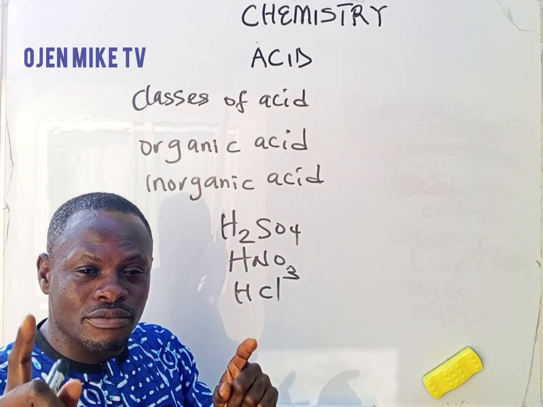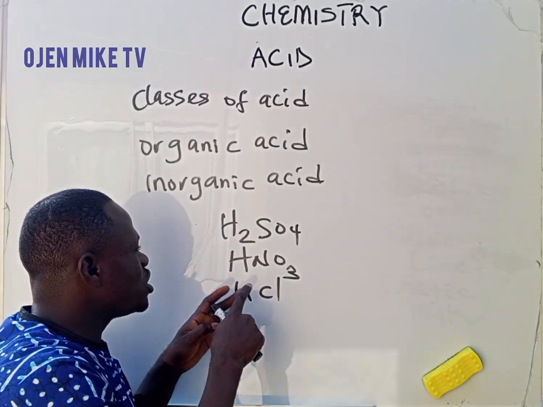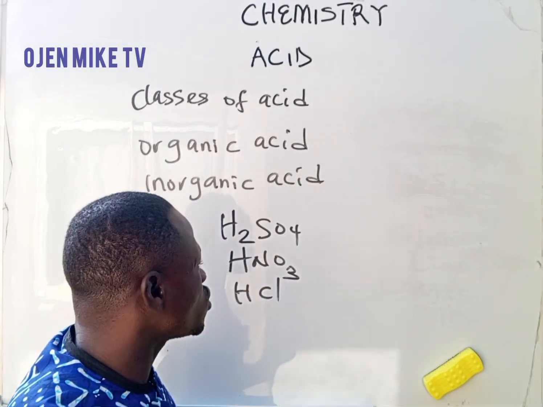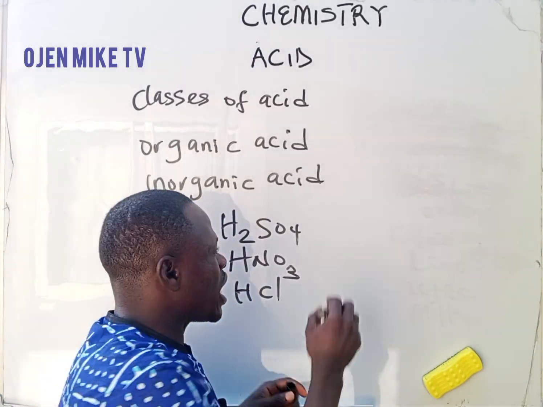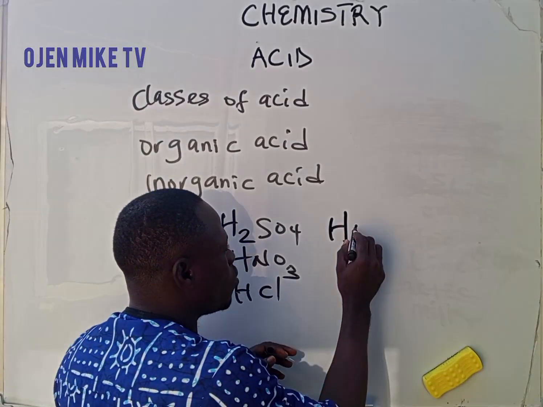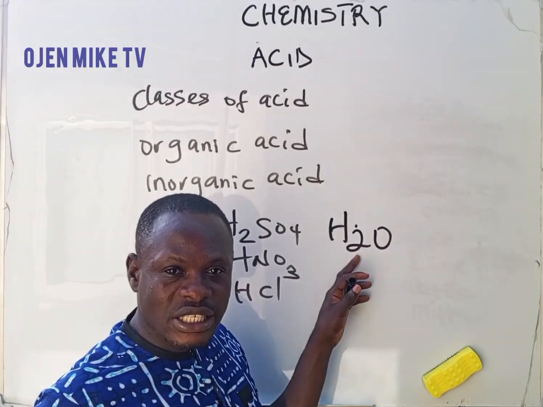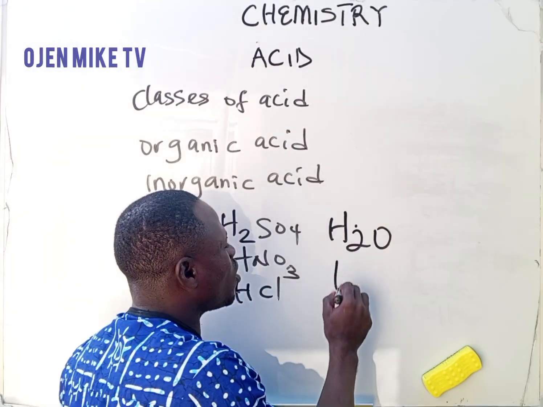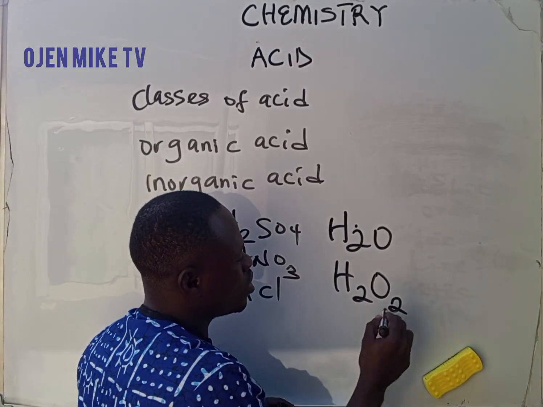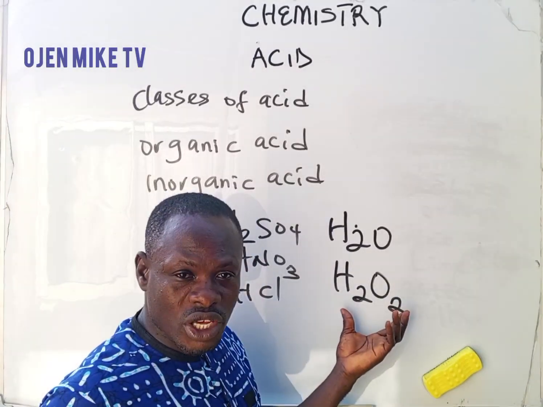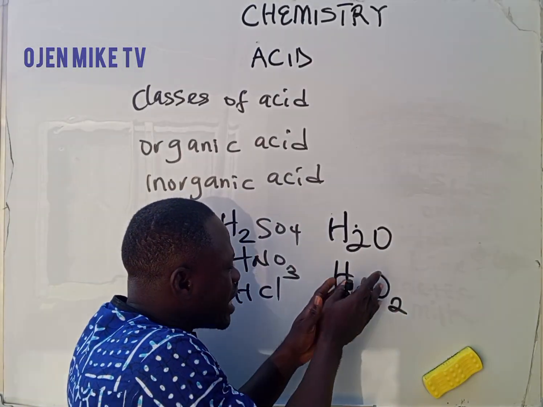An acid, except in the case of when hydrogen is directly linked with what? Oxygen. Like HCl is first linked with H, not O2. This is not an acid, this is water. We also have H2O2, hydrogen peroxide. Now, here they are directly linked.